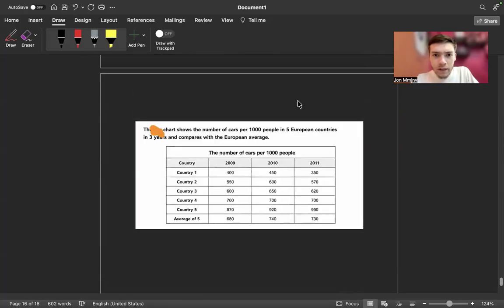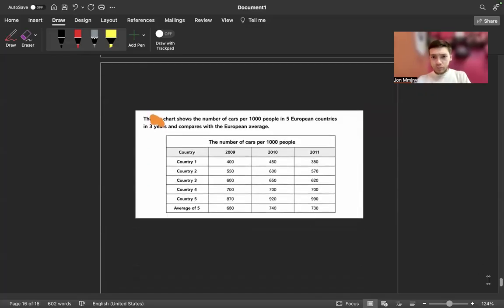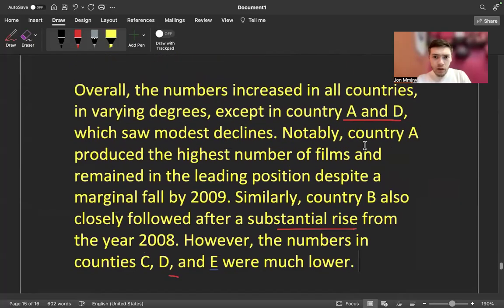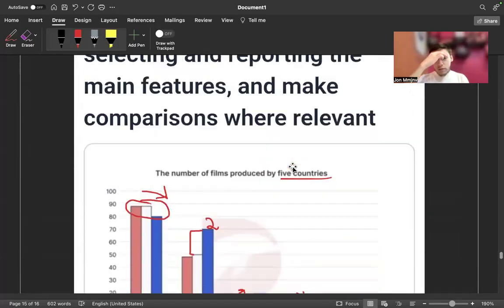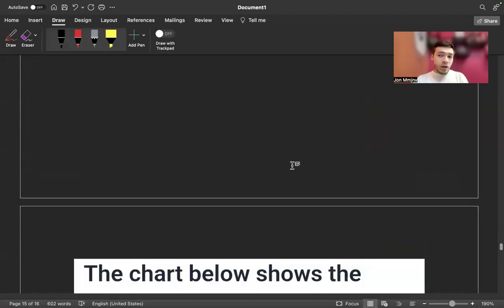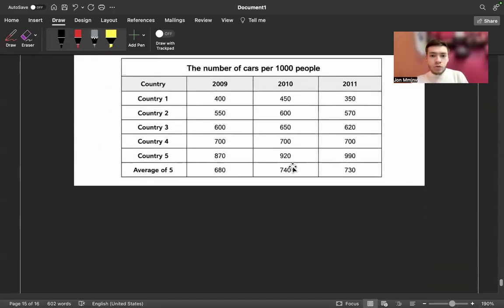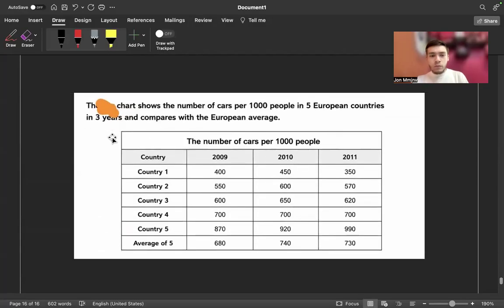And let's look at this one. This is probably the last one, and it's a table. So again, I'm not really following the structure I gave initially because the graphs are a bit different, but most graphs you see in the exam usually follow the textbook version of overviews. The chart shows the number of cars per 1,000 people in 5 European countries.